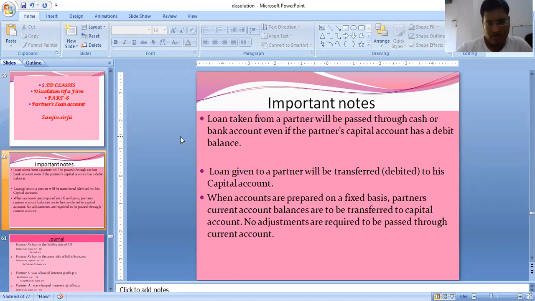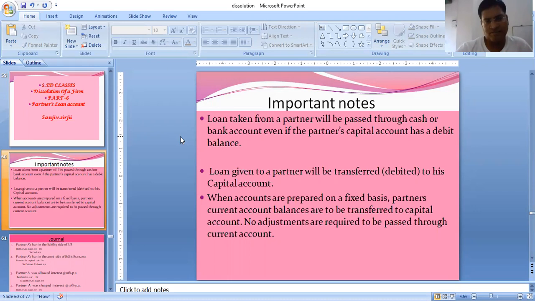That means a loan given to a partner is an investment of the firm. So the partner is required to provide that money. When the partner provides that money, instead it will be adjusted with his capital's credit balance. But if the partner has a debit balance, then he has to provide the money to the business.